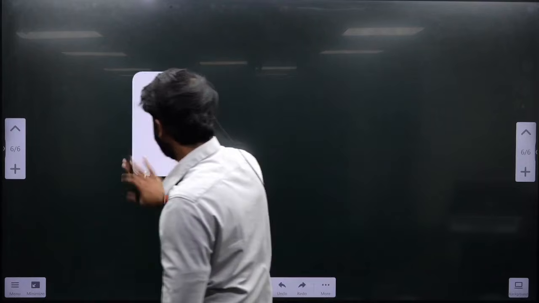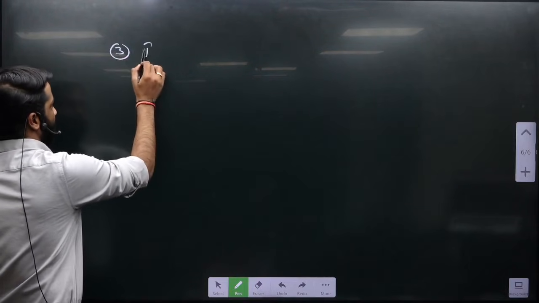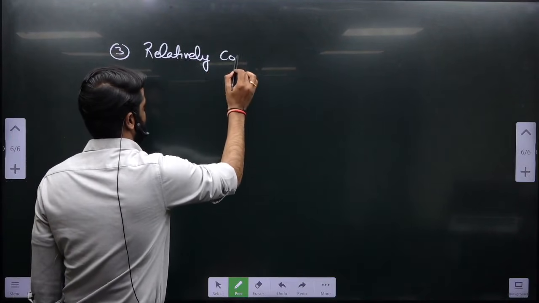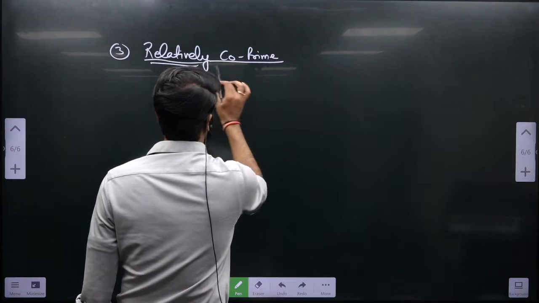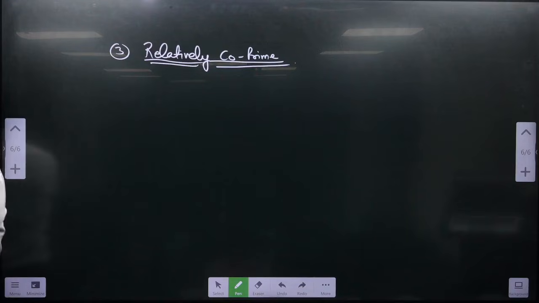Give a heading: Relatively co-prime. ठीक है.